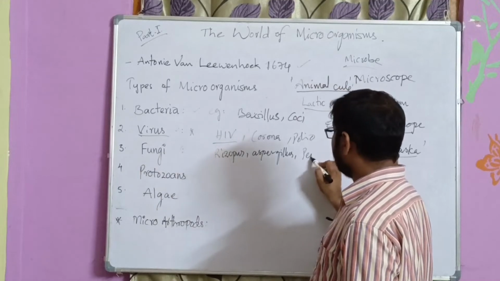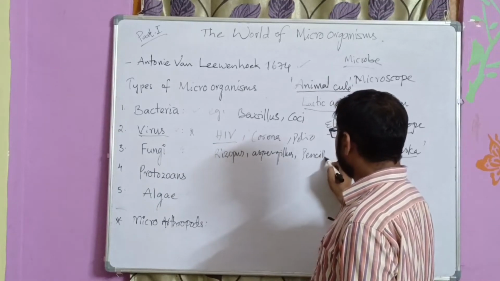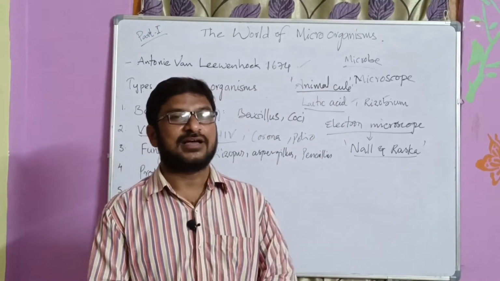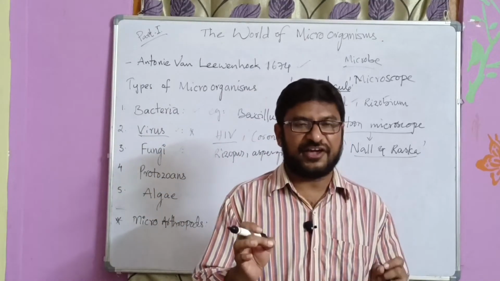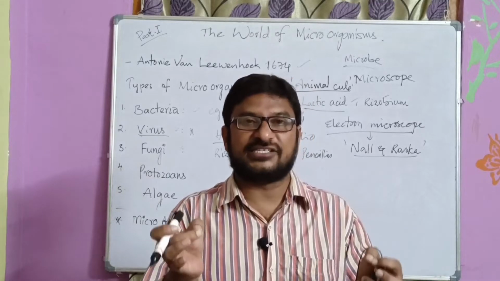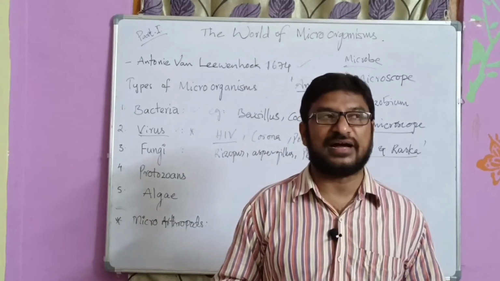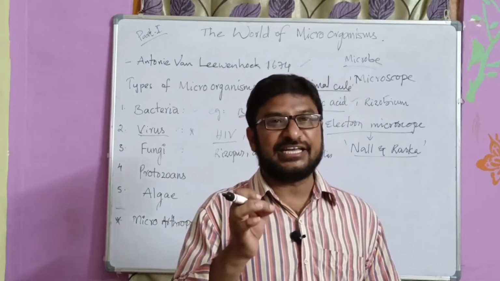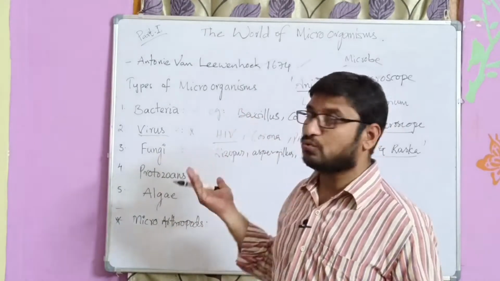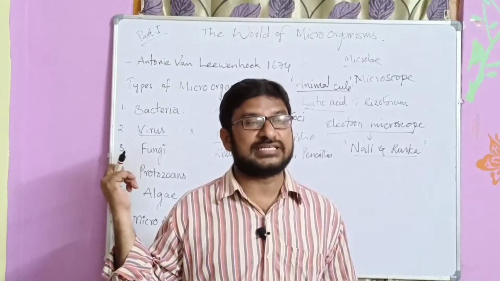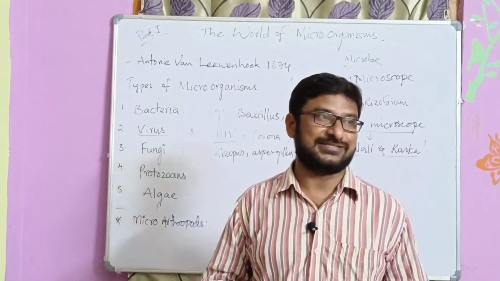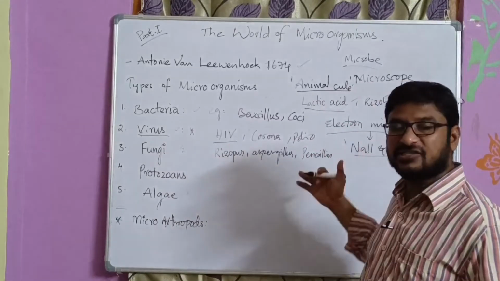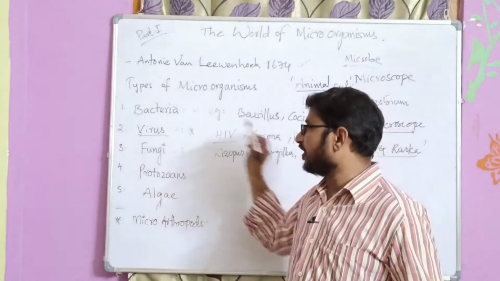And Penicillium. Penicillin is a very wonderful antibacterial drug which was invented by Alexander Fleming from Penicillium notatum. We will discuss the various uses of these microorganisms in part 2. Rhizopus, Aspergillus, Penicillium, etc. are examples of fungi.